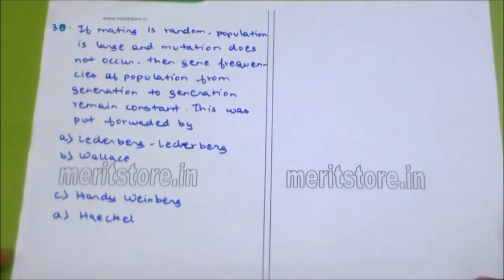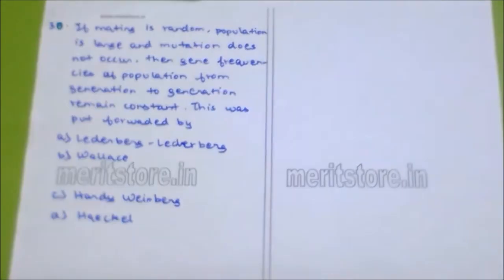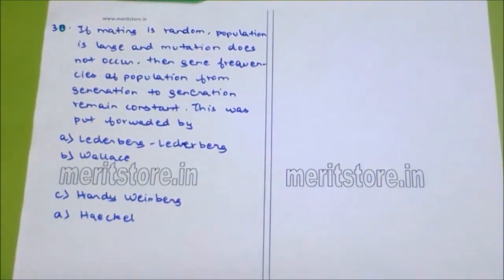If mating is random, population is large and mutation does not occur, then gene frequencies of population from one generation to another generation remain constant. This was put forward by dash: Lederberg, Wallace, Hardy-Weinberg, and Haeckel.